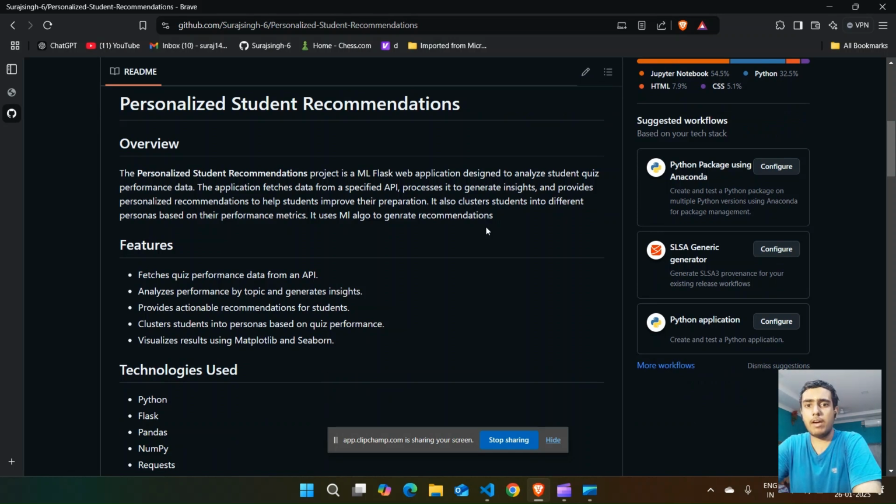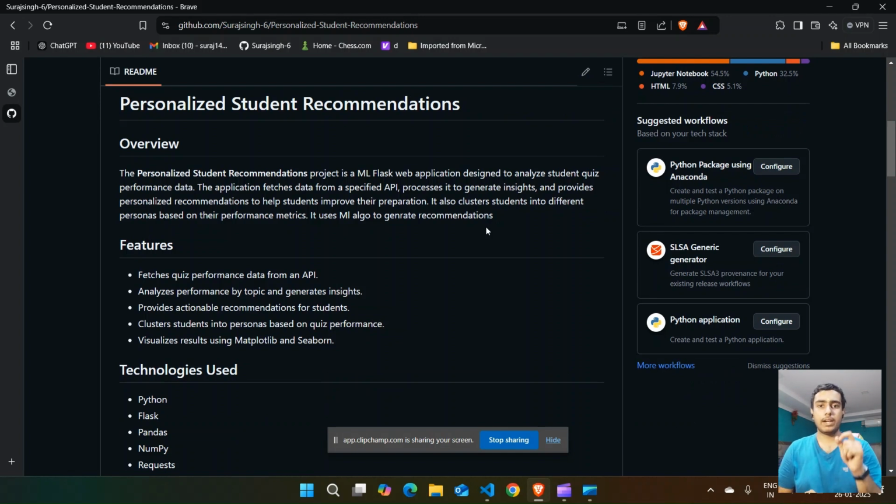Hello everyone, I have built a personalized student recommendation system. Let me explain. Suppose you have taken a quiz in an app, say 100 MCQs, and at the end you get a score. By seeing that score, you realize you got this many questions right and this many wrong.